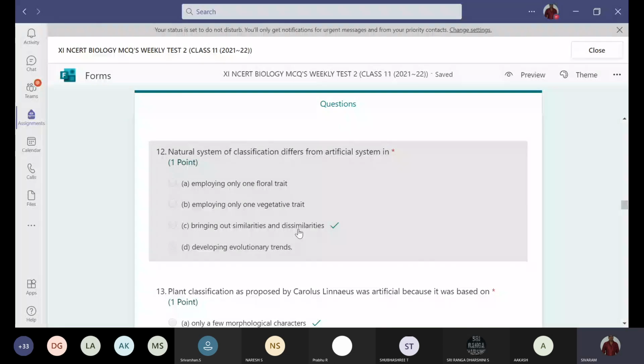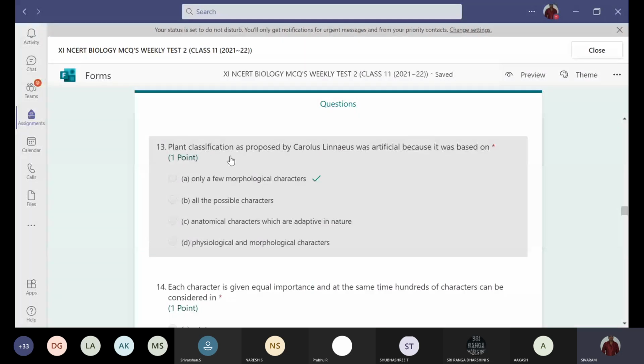And next, plant classification as proposed by Carolus Linnaeus was artificial because it was based on, this artificial system was mainly based on the morphological characters. Only a few morphological characters are taken into consideration.